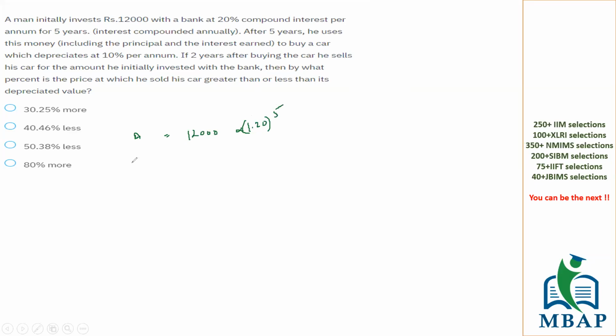Now the question is, what is the cost price of the car, or what is the amount of 12,000 at 20% interest for 5 years? You cannot multiply 1.20 five times; it's slightly more challenging, but you can use the application of successive percentage change on compound interest questions very easily. Successive percentage change applies when a value changes more than one time.